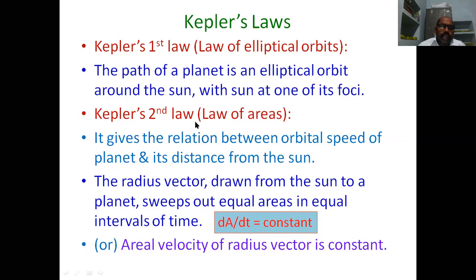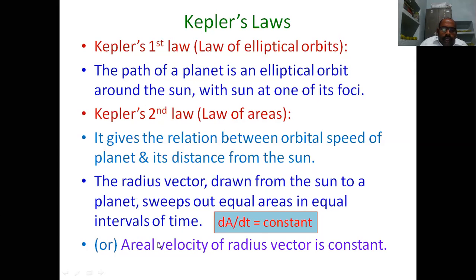Now Kepler's second law. It is also called the law of areas. This law gives the relation between the orbital speed of the planet and its distance from the sun. That means the distance of the planet from the sun. This law says that the radius vector drawn from the sun to a planet sweeps out equal areas in equal intervals of time. So it is the law of areas. This is Kepler's second law.